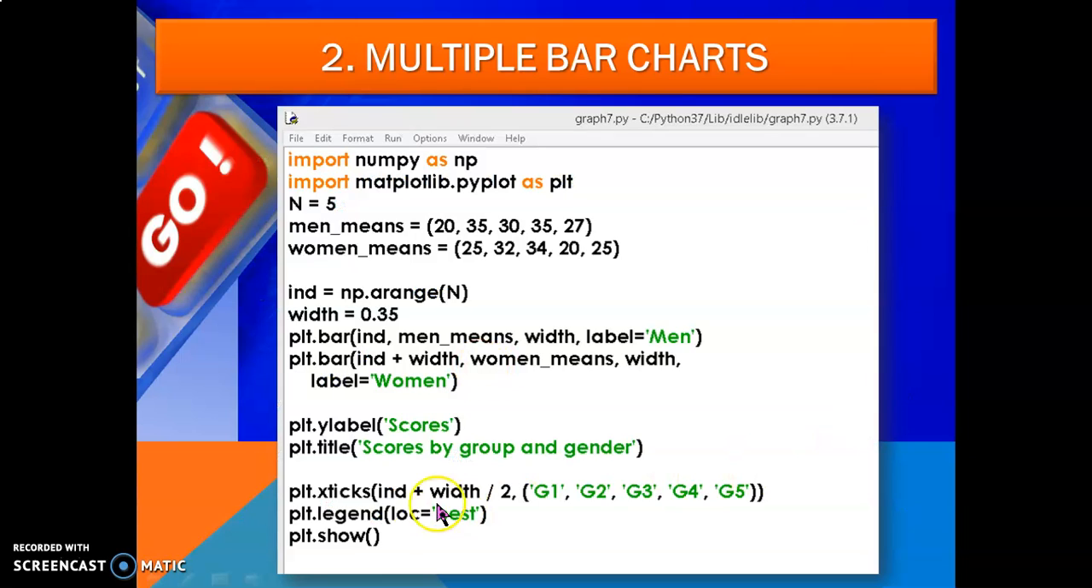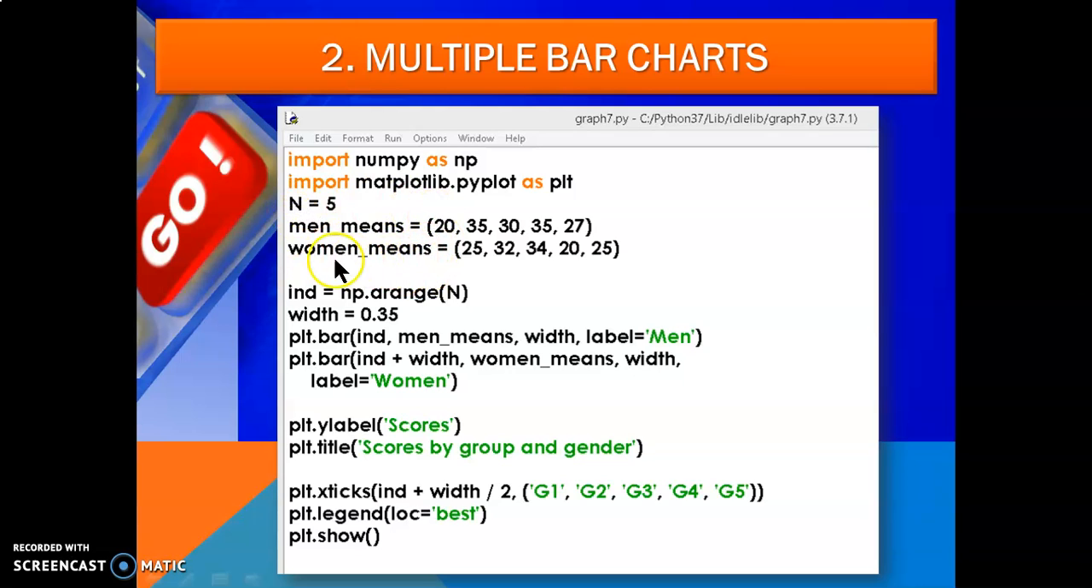See here, there is a program. Import numpy as np. I am importing numpy here. Import matplotlib.pyplot, I am importing it as plt. N equals 5. What is n here? It is a variable holding 5. Now men_means, this is a variable name holding these values separated with commas. Now women_means, this is another variable.